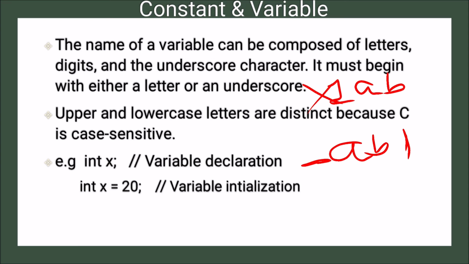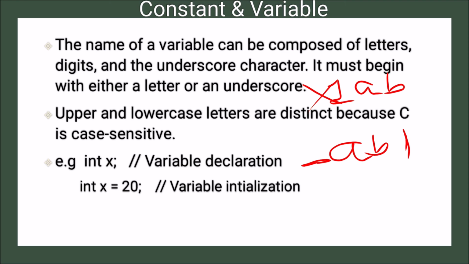Upper and lowercase letters are distinct because C is case sensitive. This is a feature of C, which indicates that the language is case sensitive. If you write int x, this is a variable declaration: we define a variable named x and its type is integer.